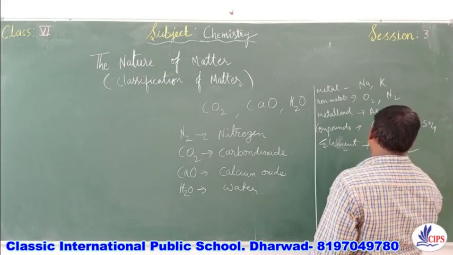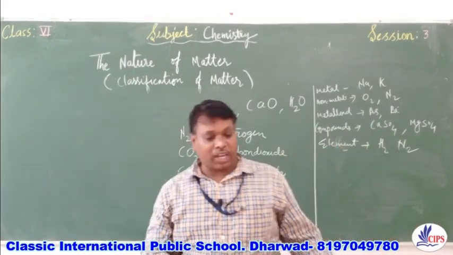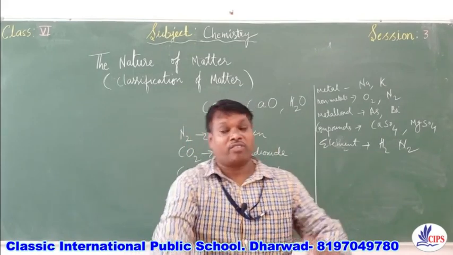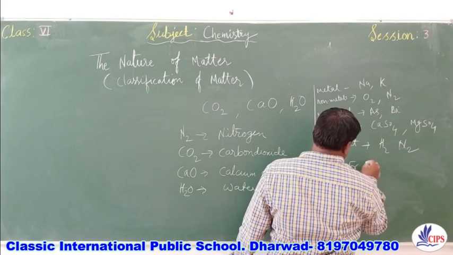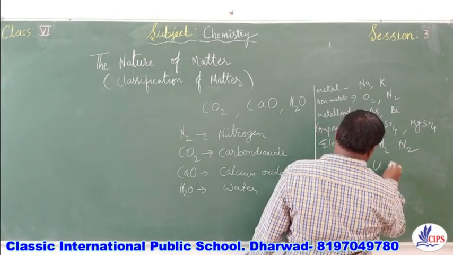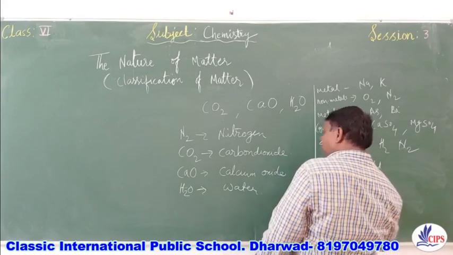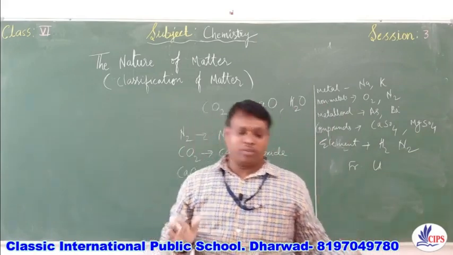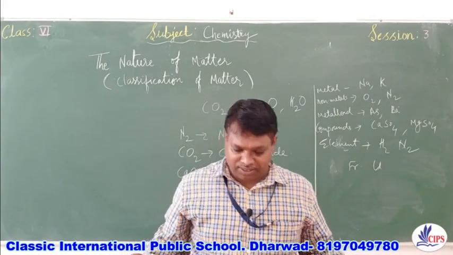These are the elements. Right. Next one, radioactive elements, cesium and francium. So you can write down Cs and Fr, or you can just write down uranium. Here U, capital U, and francium. They are radioactive elements.